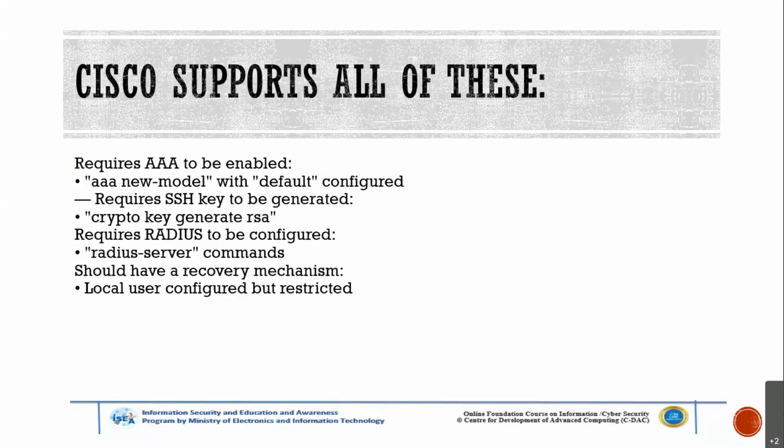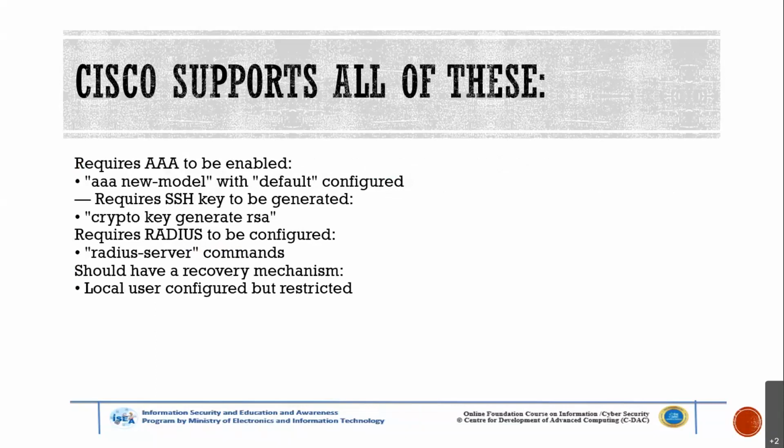Cisco supports all of these. It requires AAA to be enabled, aaa new-model with the default configured, crypto key generate rsa, and SSH key generation.